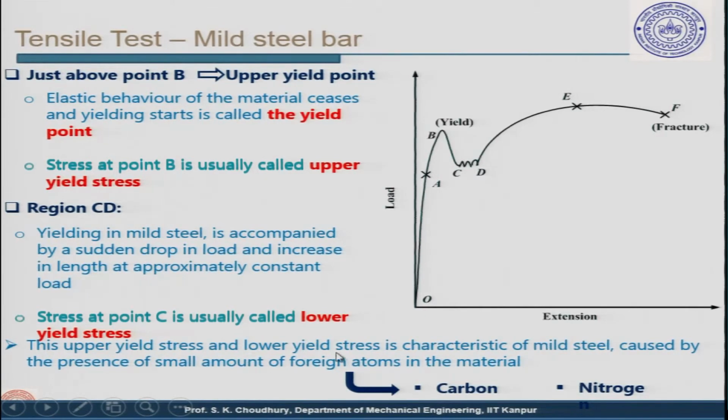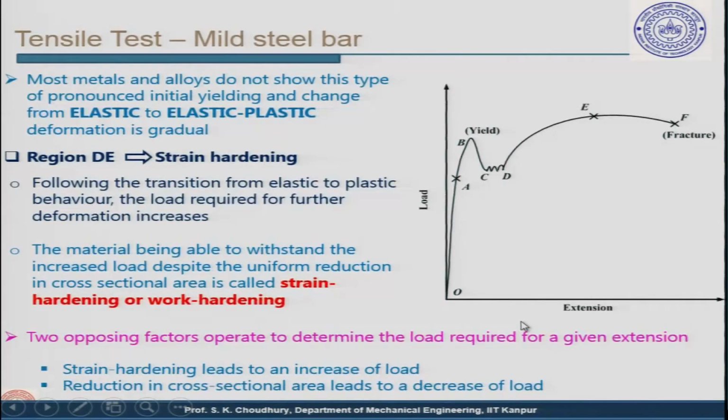This upper yield stress and lower yield stress is characteristic of mild steel, caused by the presence of a small amount of foreign atoms in the material. These foreign atoms could be carbon, nitrogen, etc. Most metals and alloys do not show this type of pronounced yielding, meaning the CD region and this fall. Therefore, you may not see all these so prominently in the books, because they show the general case, and this is the case that I am showing you.